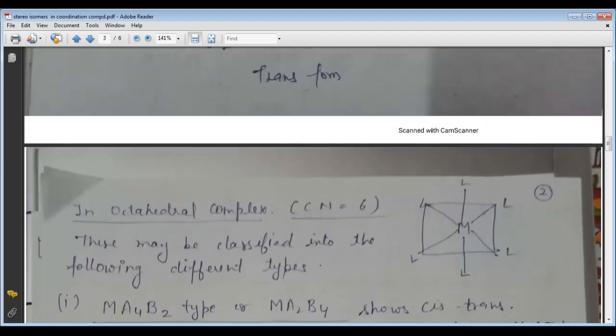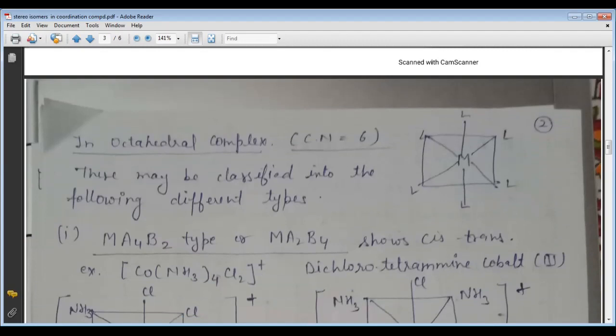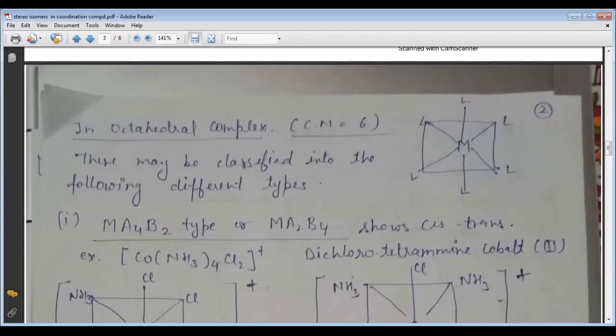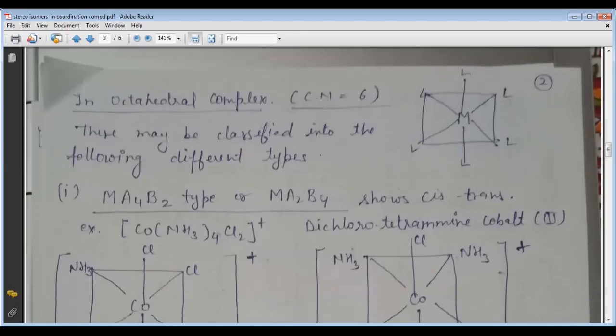Now come to another type, that is the geometrical isomers in the octahedral complex. Here in the octahedral geometrical isomers, as we know, the coordination number is 6. So here we can see several kinds of cis-trans isomers are known. The most important ones are the cis-trans isomers in MA4B2 and the cis or trans isomers in MA3B3.